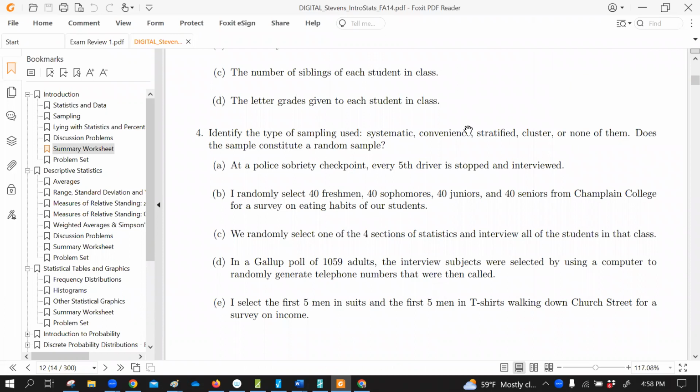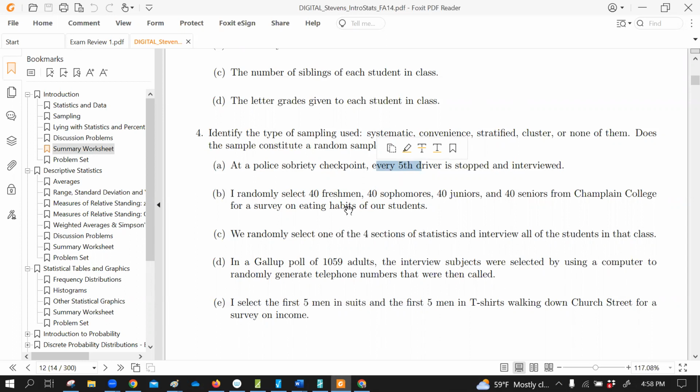Okay, so as long as the sample has an element of randomness in it, where you're assigning everybody a number and using some kind of random number generator to select people, that's a random sample. So you see the trouble with this one, which is a systematic sample, because they're picking every fifth driver. There's really no random element. We're not doing that whole number and pick a person. Now, it's a good sample. This is not a bad sample, and it can certainly act like a random sample, but it's not one,